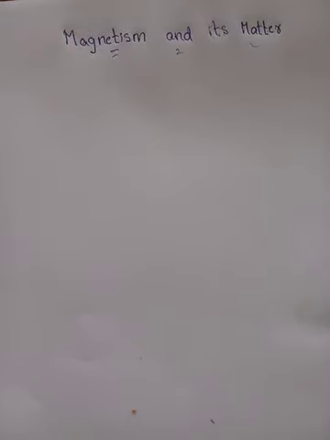As we already said, before the 18th century everyone thought that electric field and magnetic field are completely different phenomena and there is no relation between them. That's why they discussed these properties completely separately. But in the 18th century Oersted made an experiment showing that electric field and magnetic field are related. When there is an electric field, there is a magnetic field. When there is a magnetic field, there is an electric field.